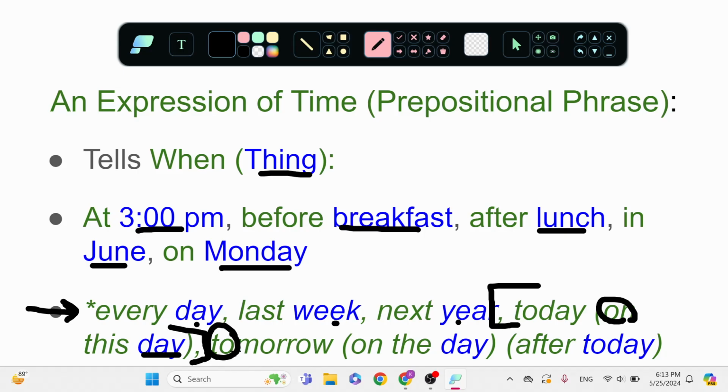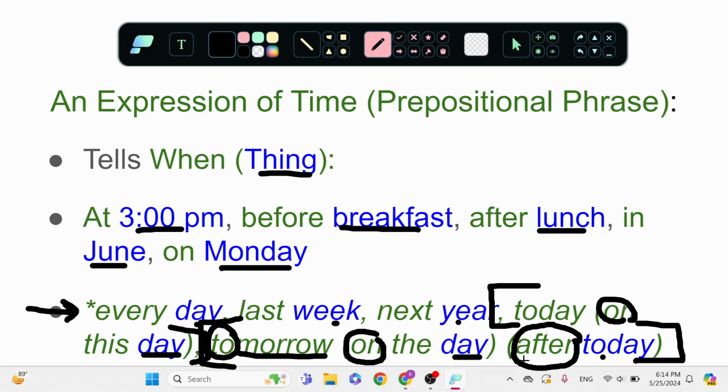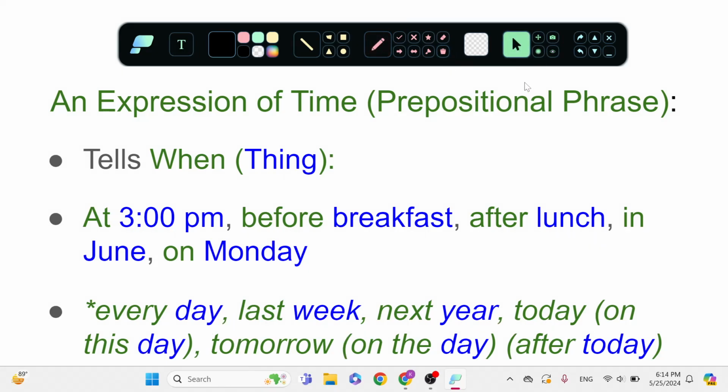For tomorrow, it's actually two prepositions together, the meaning: on this day or on the day after today. That is the meaning for tomorrow. So we're going to treat it just like a preposition because it has here on and after, right? So we're going to use it the same way. Treat it just like a preposition.